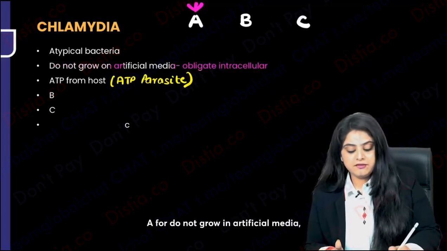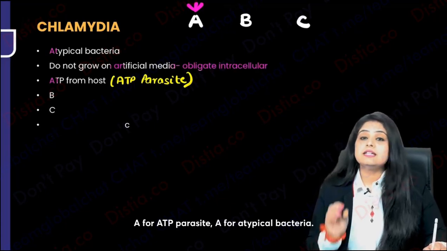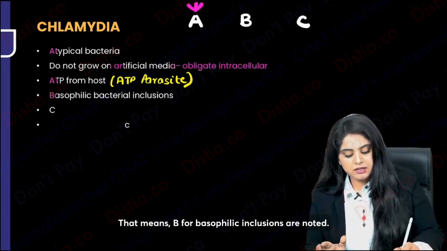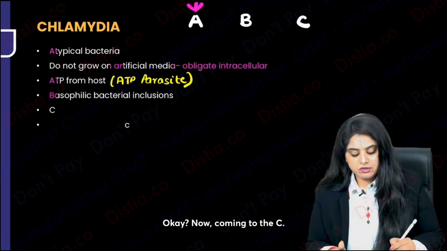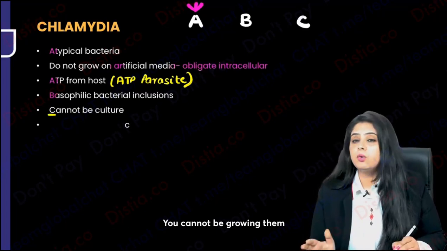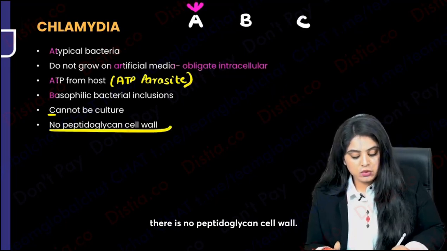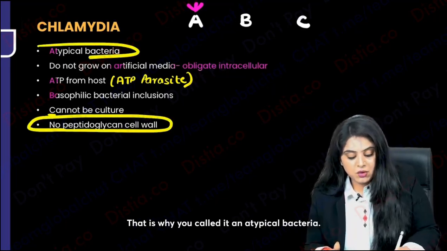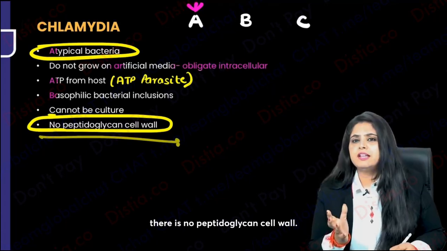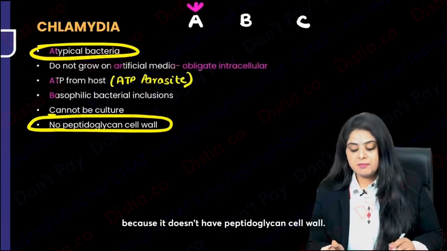So what are the three A's? A for do not grow on artificial media, A for ATP parasite, A for atypical bacteria. They show you blue color inclusions. That means B for basophilic inclusions are noted. Okay, now coming to the C, please note that they, as I said, cannot be cultured. You cannot be growing them on any blood agar or chocolate agar. And please remember, there is no peptidoglycan cell wall. That is why you call it an atypical bacteria. Now if there is no peptidoglycan cell wall, now I can correlate. That is the reason that it's not picking up the gram stain, because it doesn't have the peptidoglycan cell wall.